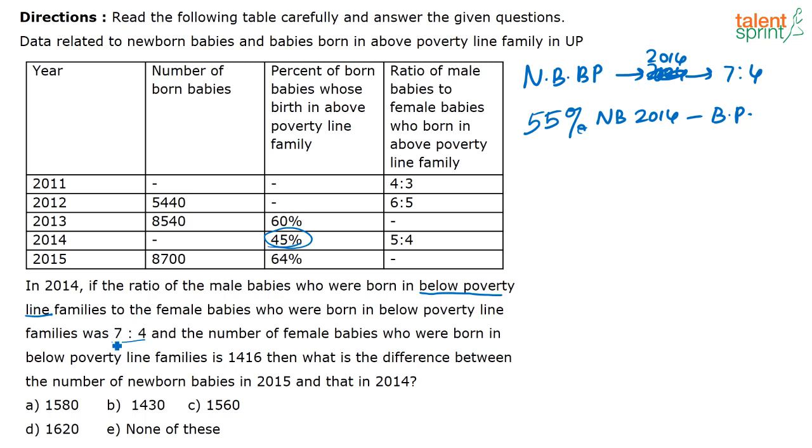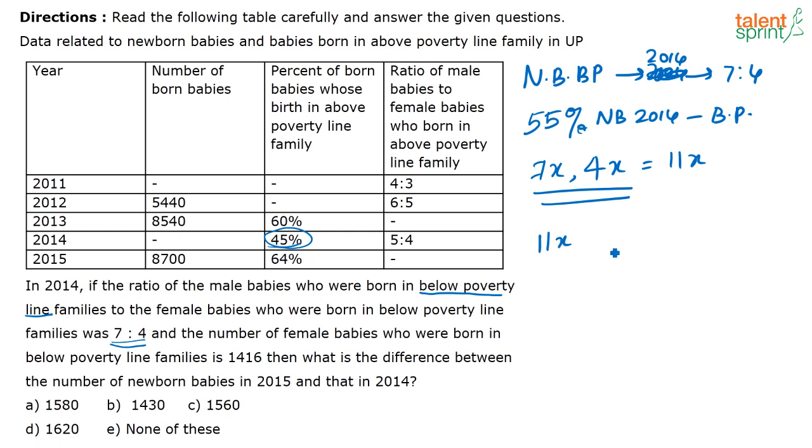Now they have told us that the ratio between the boys and girls, males and females in the below poverty line is 7:4, correct? So what can I say about that? See, I can say I have 7x and 4x, boys and girls who are below the poverty line, correct? Or this is equal to 11x. Now this 11x accounts to what?